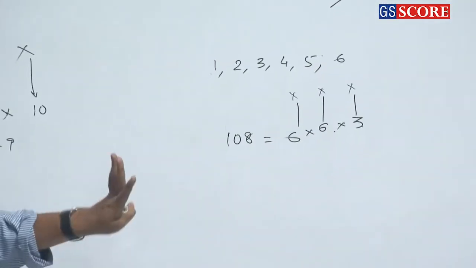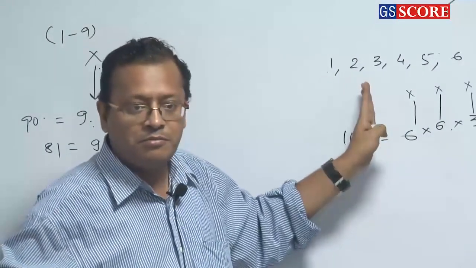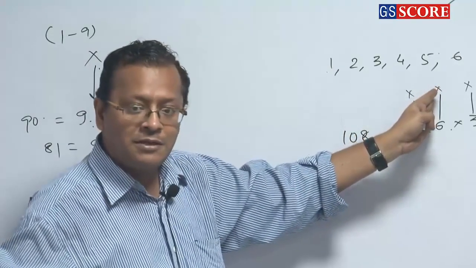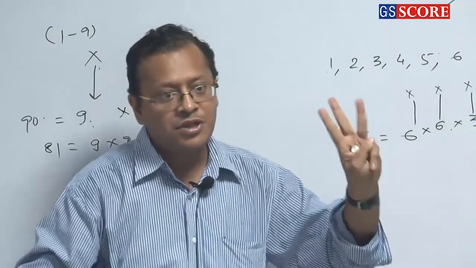Clear or not? First place can be filled up in 6 ways. From 1 to 6, anything can be filled up here. Having filled up, say, 1 here, I can use 1 here as well. So 6 options again, 6 times 6 times 3.